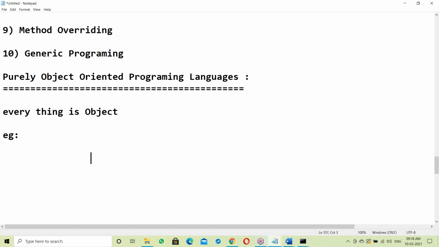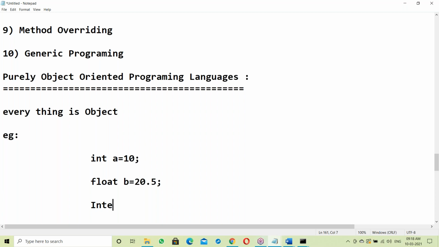Suppose, for example, integer data: int a = 10. This is an integer variable, a basic data type. Suppose float b = 20.5. Now integer types of data are also stored like objects. This 10 is also stored like an object.